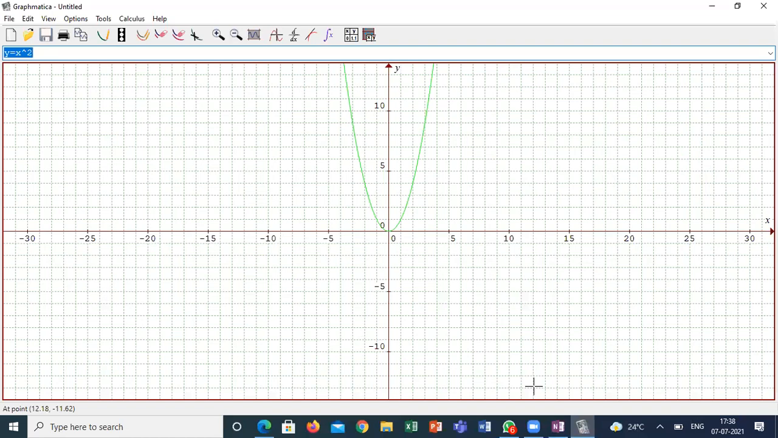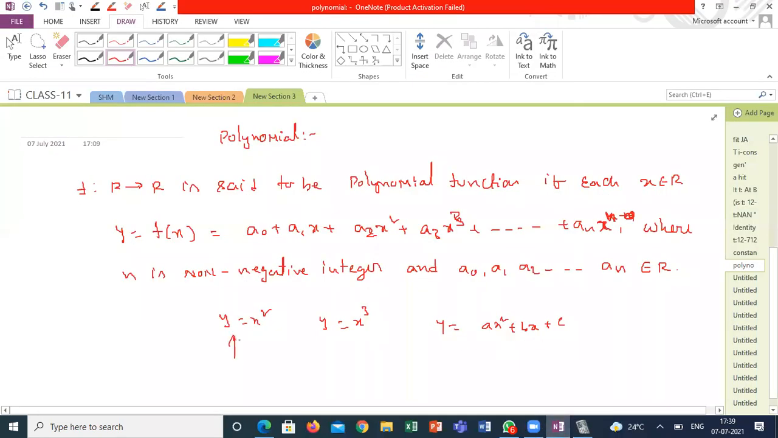So what is the range and domain of this function? These are some standard functions we are discussing. Range means all the possible values on the x-axis. What is the starting point of the graph? Minus infinity to plus infinity. The range of the function is here.